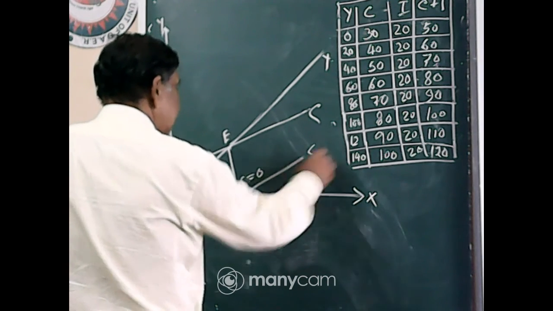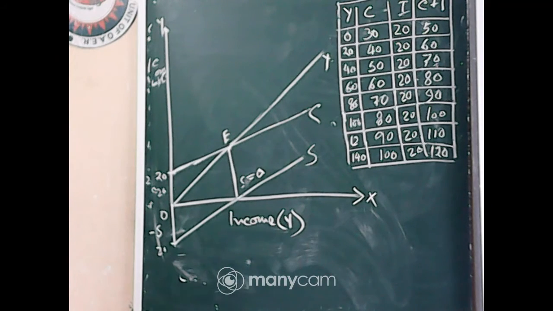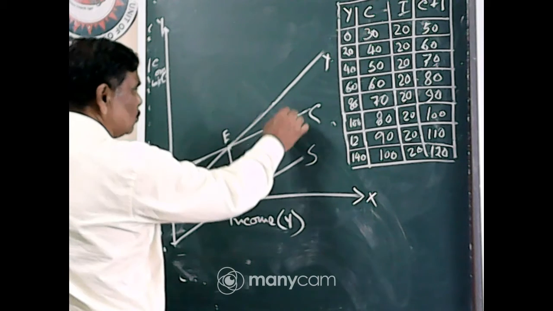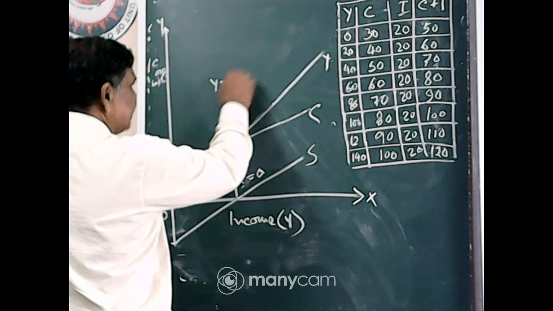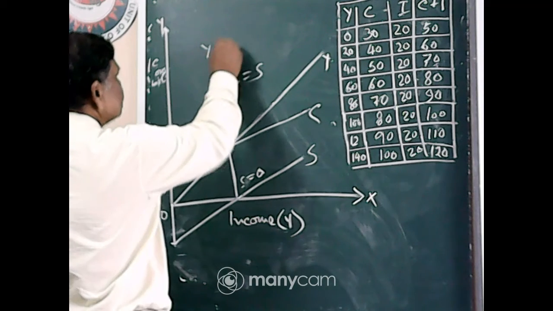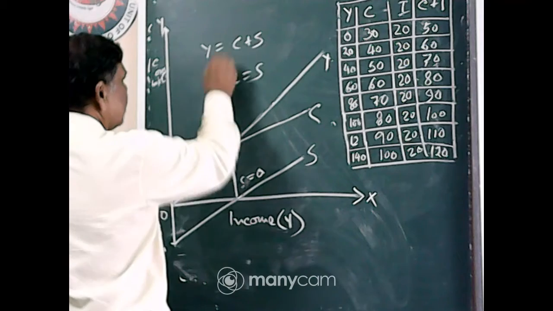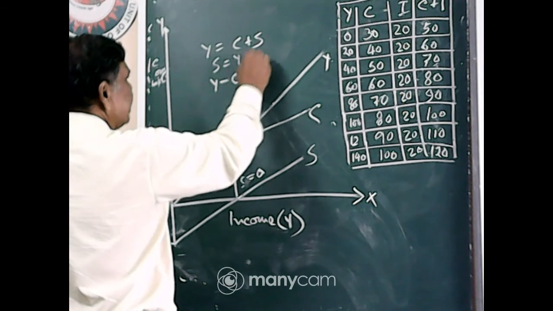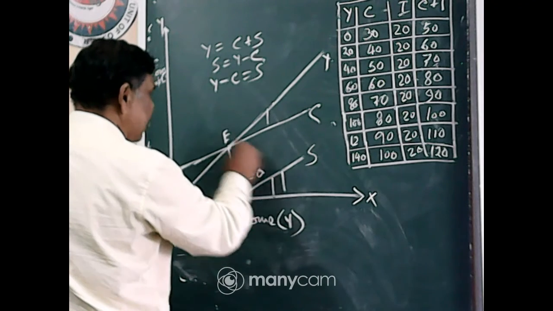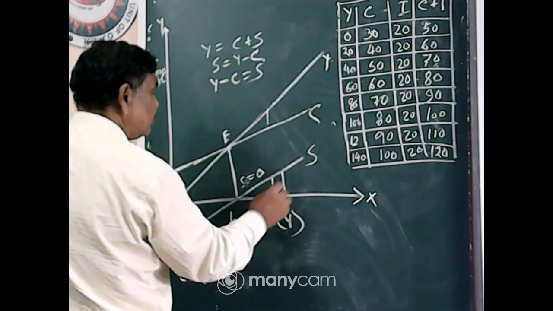With the increase of income, your saving becomes positive. There is a difference between Y and C, that is Y minus C is equal to S. You know it because Y is equal to C plus S. Therefore, Y minus C is equal to S. After the point E, saving becomes positive.